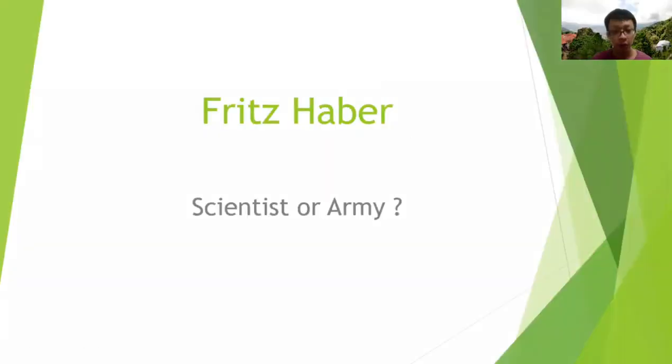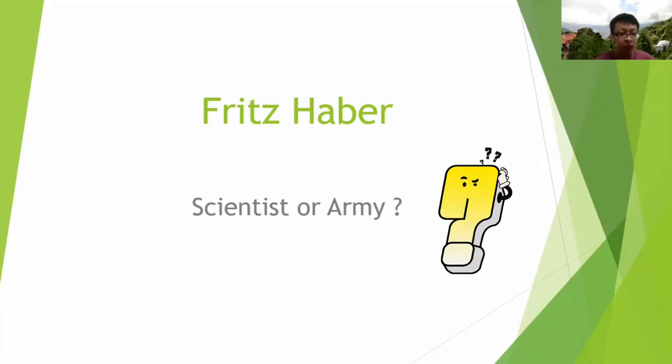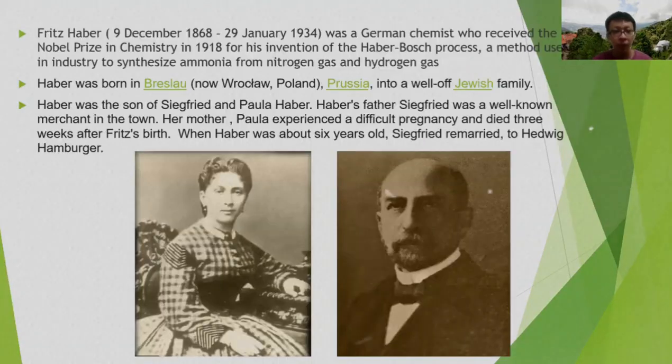Hello everybody, I'm Ang Fong, and now I will be presenting to you the history of FRITZ HABER. So before starting the presentation, do you think FRITZ HABER is a scientist or an army man? FRITZ HABER was born on 9 December 1868 and died on 29 January 1934. He was a German chemist who received a Nobel Prize in Chemistry in 1918 for the invention of the Haber-Bosch process, a method used in industry to synthesize ammonia from nitrogen gas and hydrogen gas.